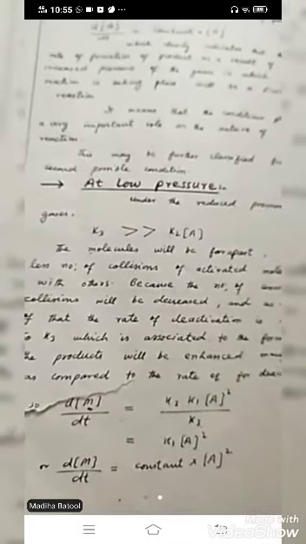K2 can be ignored and K3 can be written in this equation. Then the rate equation will turn into, in this case, all the constants written here, and the equation clearly shows that it's the second order type, A square. It means the rate of reaction is directly proportional to A square. A square means the exponent is in square form. Then the rate of formation of a product is also second order.